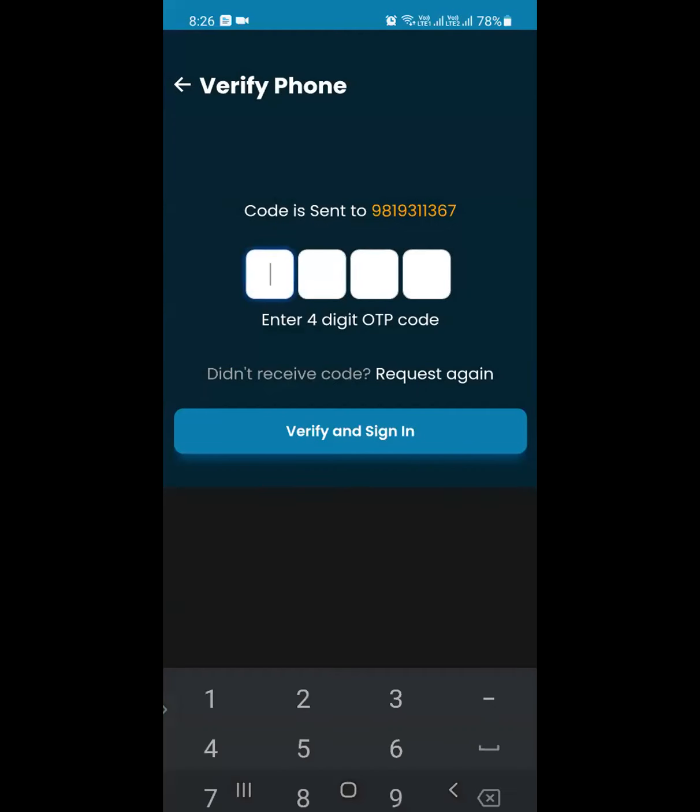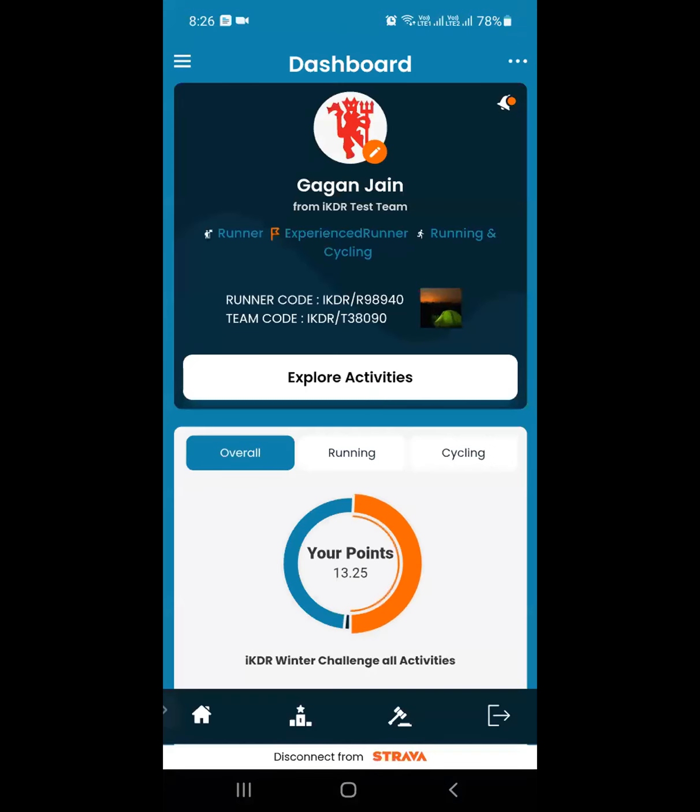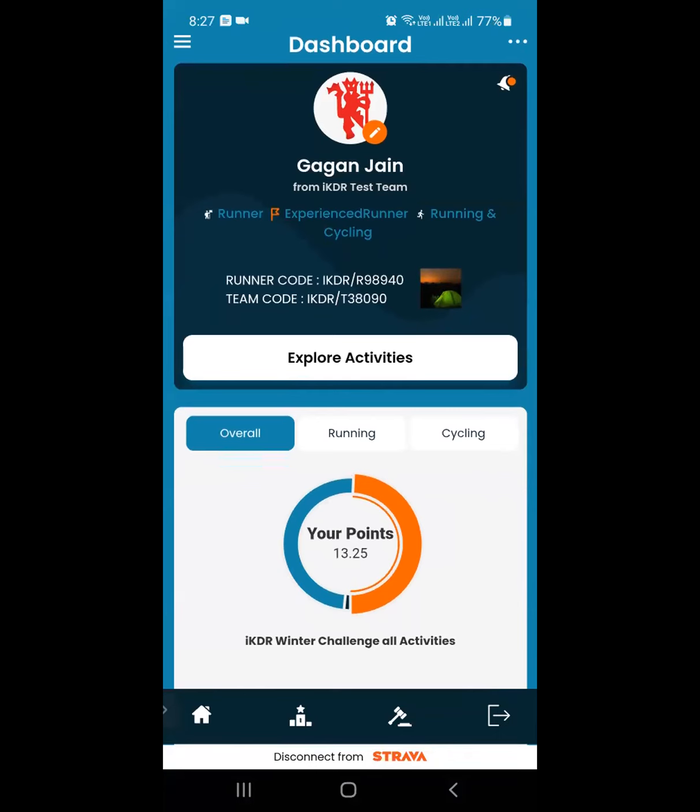Yeah. So once you enter your number, you have to accept all the terms and conditions, and then you will get an OTP. Once you enter the OTP, you will be logged in. As long as you do not log out, your account will always be logged in into the system. If you see this entire screen, your name will be there, your runner type will be there, your runner category will be there, whether experienced runner, new runner, or kids, and your running type will also be there, which is running only or running and cycling.